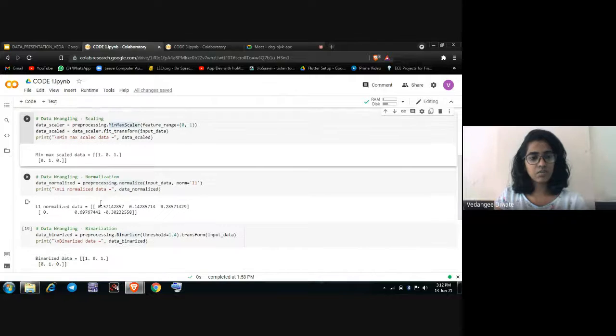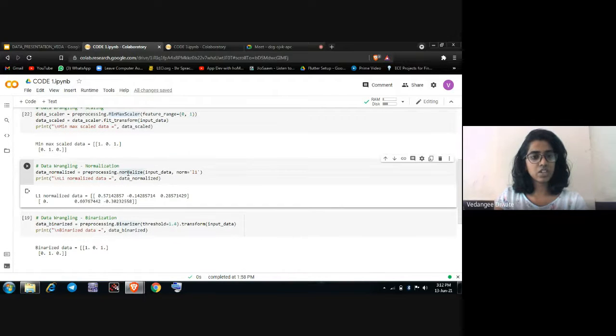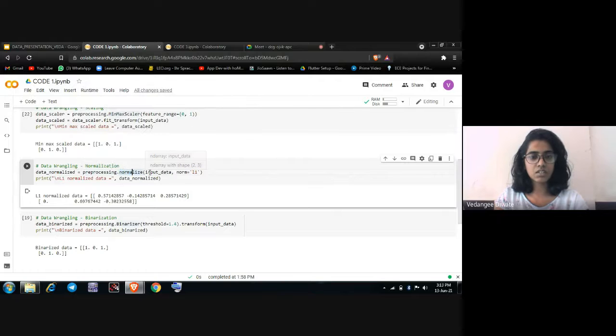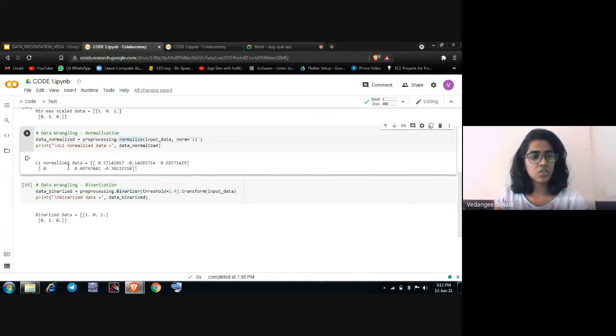So now is the normalization process. In normalization, we basically scale the input vectors to unit norm, that is, the length of the data. Here we are setting it as L1 on the input data, and then we are normalizing it. So the output will be as follows.